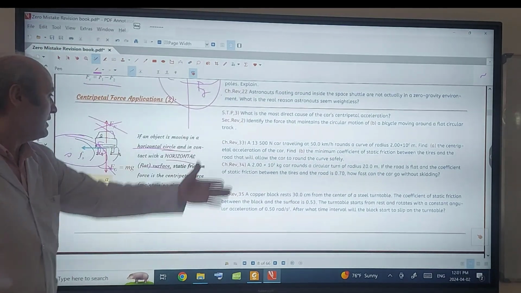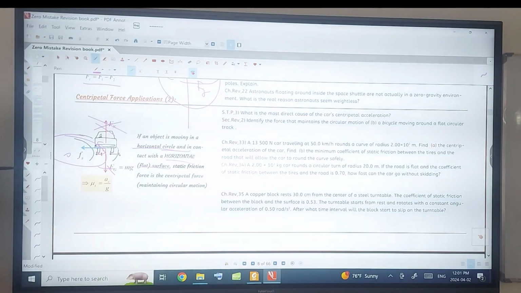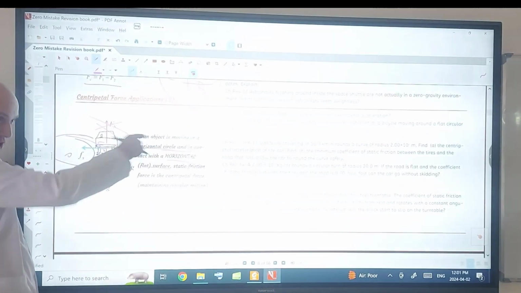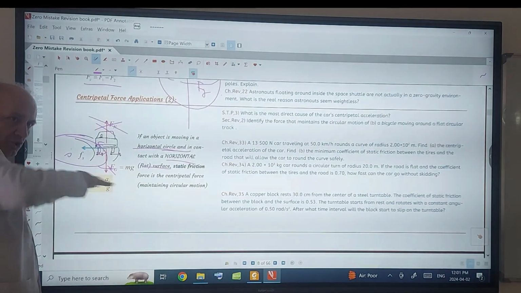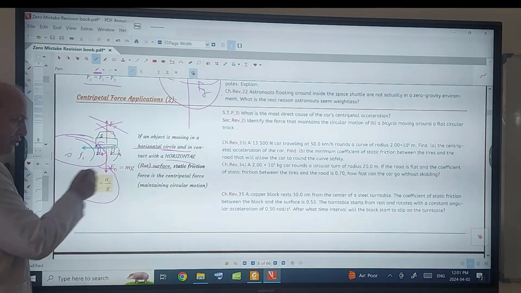And there is one equation. What do we use that equation for? For these types of problems: horizontal circle, flat surface. This is the equation which we are going to use.